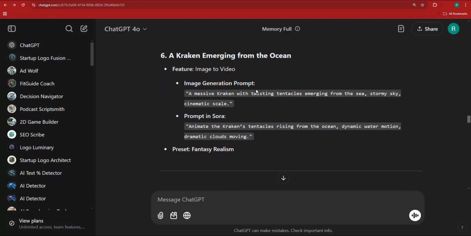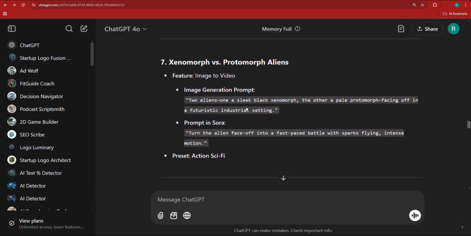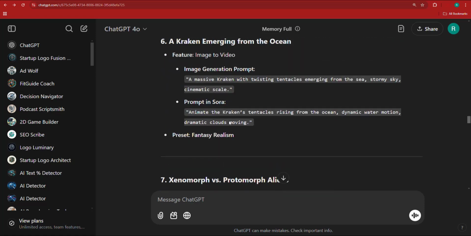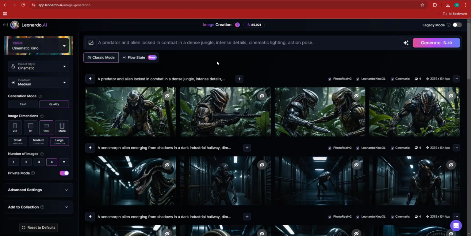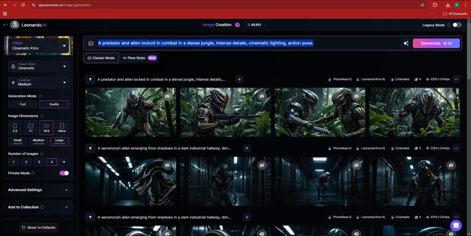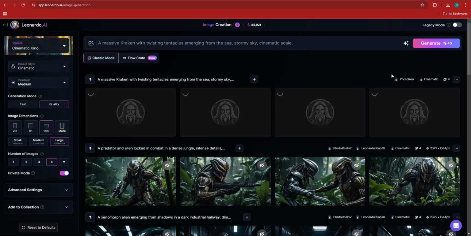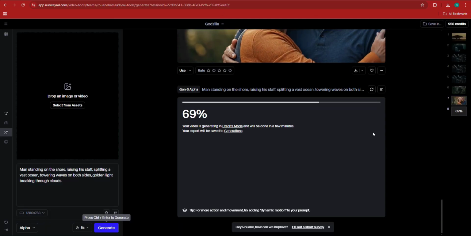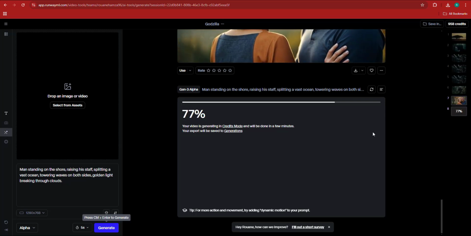And let's move on to some last prompt. So enough of the xenomorphs and stuff. This will be the last prompt, which is going to be a kraken emerging from the ocean. And then we're going to try video to video, and that's it. Now I should generate this inside of, I believe, Leonardo, which is what I'm about to do. And then I'm going to turn that from image to video.